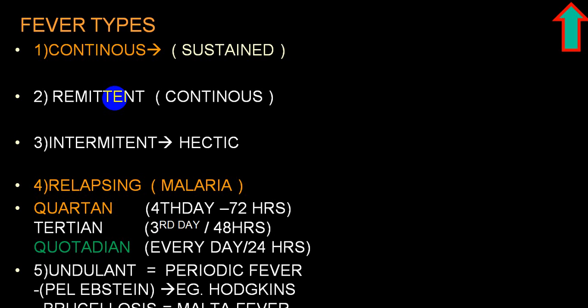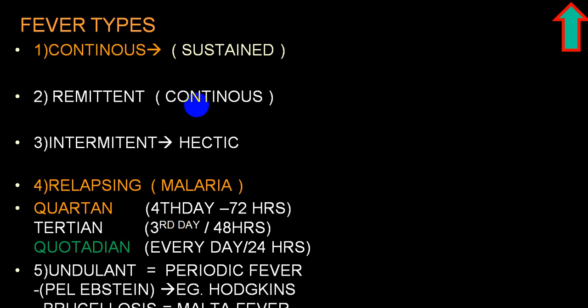Now in this continuous fever, if the body temperature is elevated and say it remains 104, 105, 104, 105 continuously in the entire 24 hours, we will label that as continuous sustained variety. But say it remains above 100.4, but fluctuates, and the fluctuation is more than 2 degrees Fahrenheit. Say 105, 101, 103, then 105, then 102. Fluctuation is there, but it does not come to the baseline.